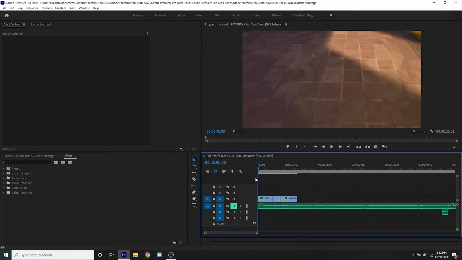And as you can see, we've completed our basic transitions and coloring, and the last thing that you want to do for all of your editing is definitely timing with music, which is by far the most important thing. It doesn't matter too much how good your editing is if you cannot time it to music, and every good editor knows that you need to have good timing.